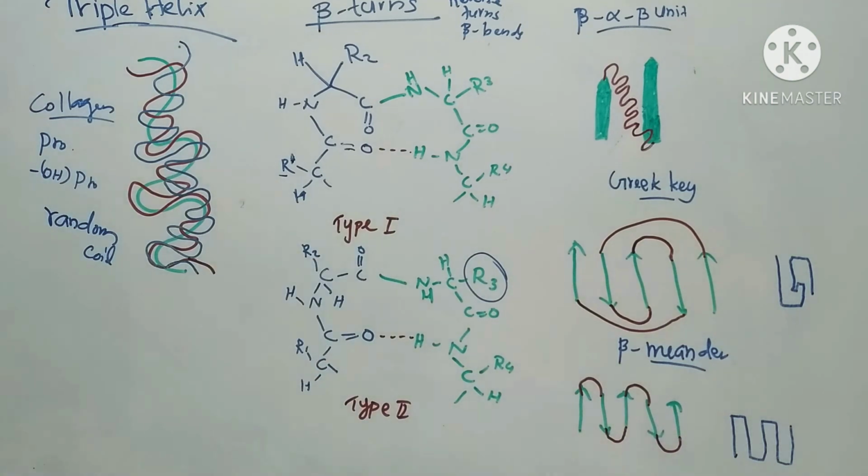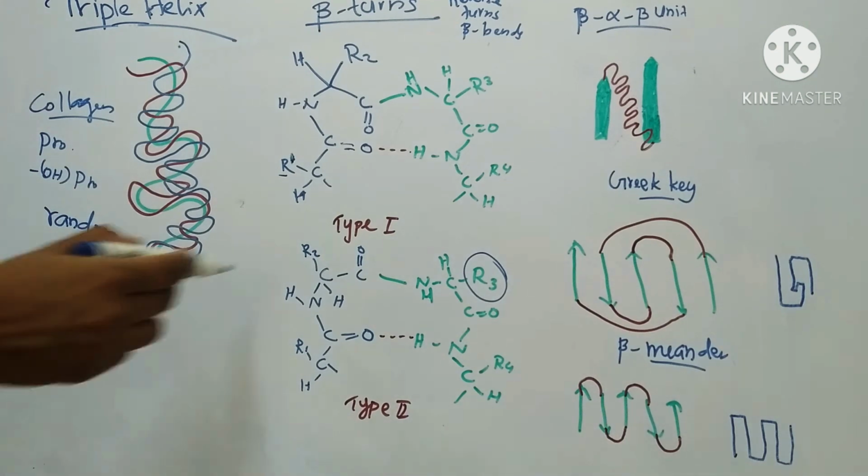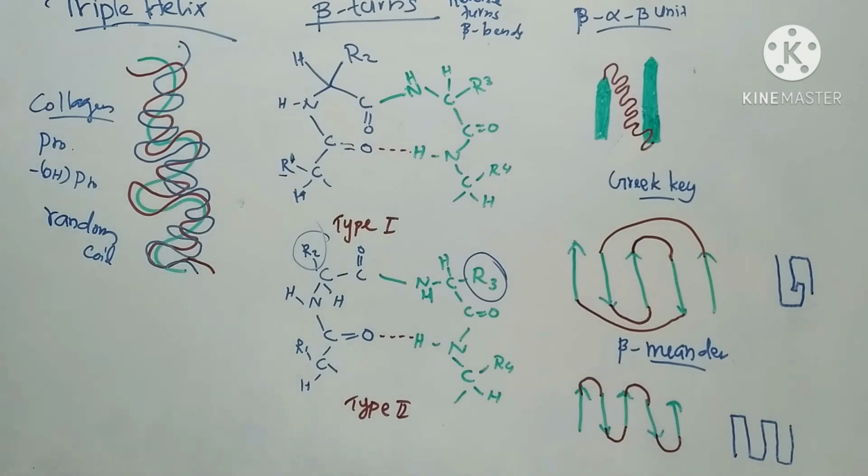The third amino acid residue in type 2 will only be glycine because the side chains of all other amino acid residues are too large to fit into the restricted space. Because the 5-membered ring of proline has little conformational mobility, it is ideally suited for the second residue in a reverse turn. That is about beta turns, otherwise known as reverse turns or beta bends.